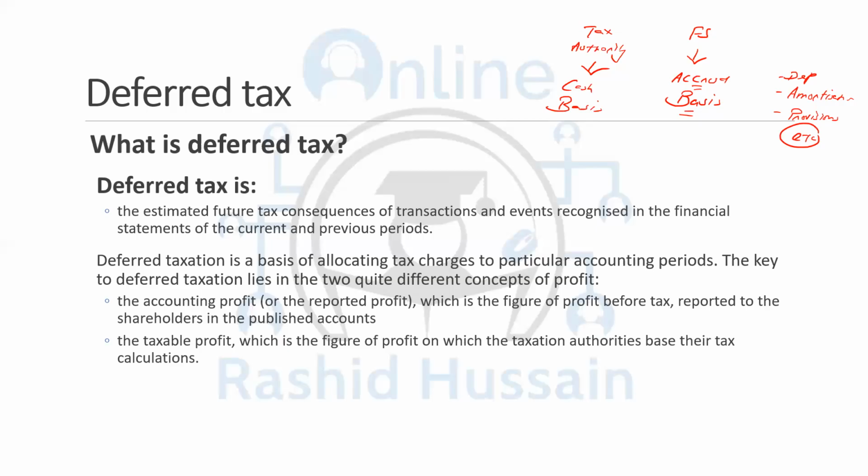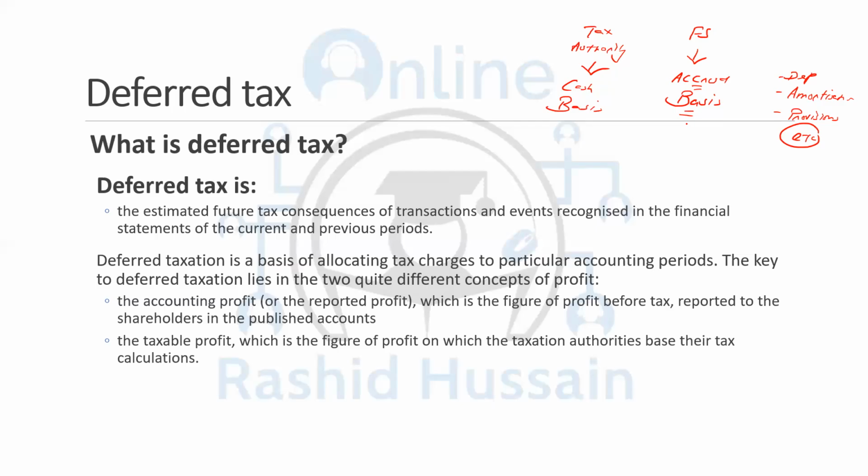They're going to accept the income for tax purposes only if it has been received. If it is not received yet, they're not going to take it for tax purposes. If that expense is not yet paid, they're not going to take it for tax purposes. So generally speaking, the tax authority deals on the cash basis, and you prepare the financial statements on the accrual basis.